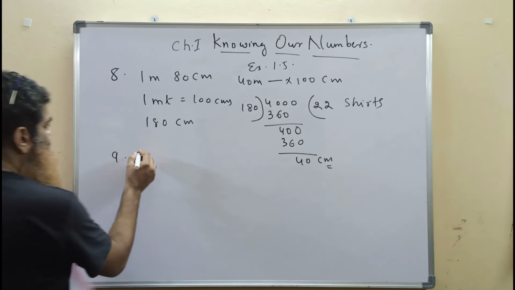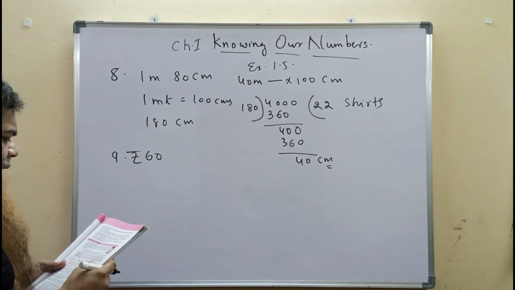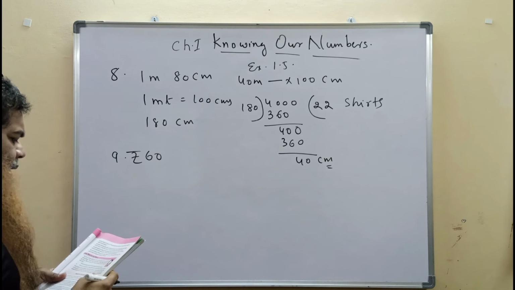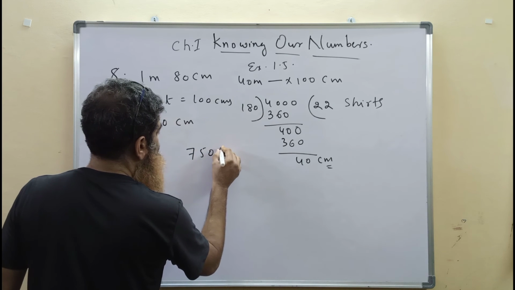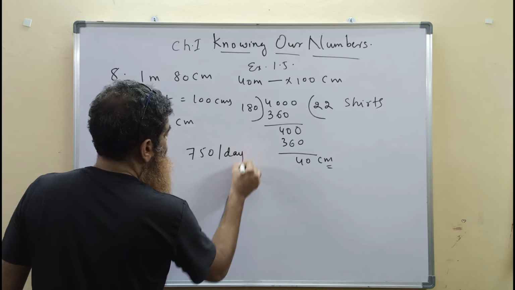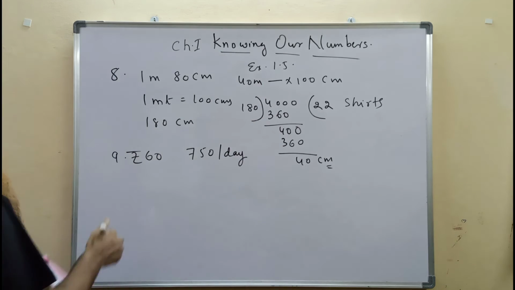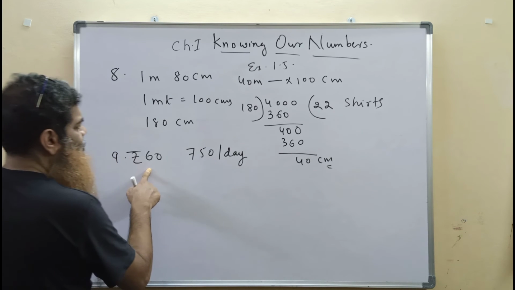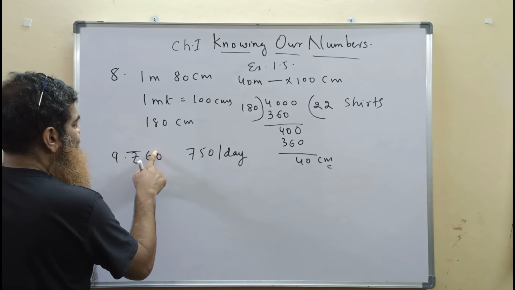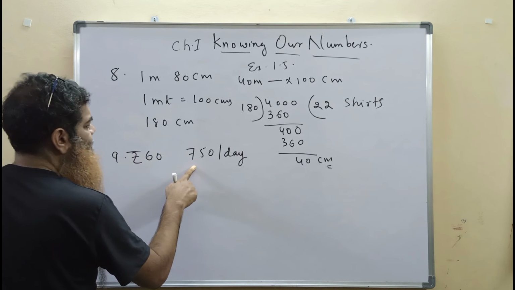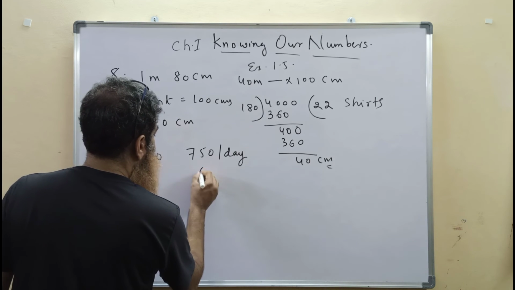The cost of petrol is rupees 60 per liter, and a petrol bunk sells 750 liters of petrol on each day. How much money do they get at the end of the day? For 60 rupees, 1 liter. For 2 liters, 120 rupees. For 3 liters, 180. So for 750 liters, we will multiply 60 by 750.